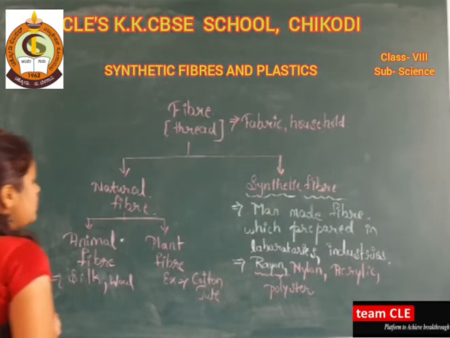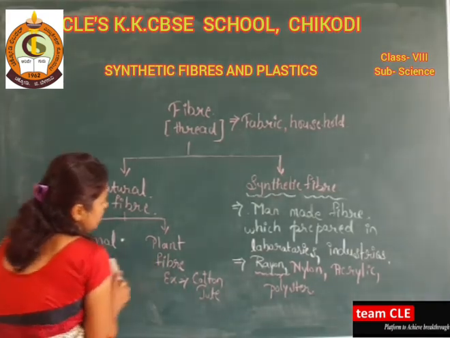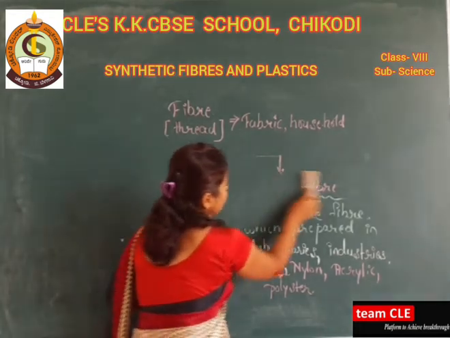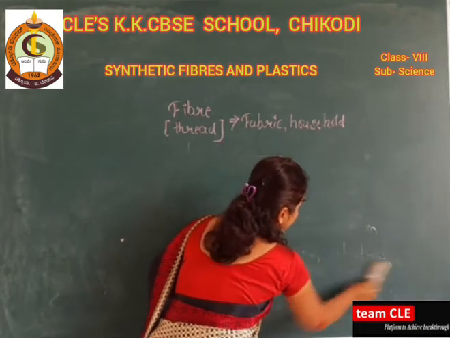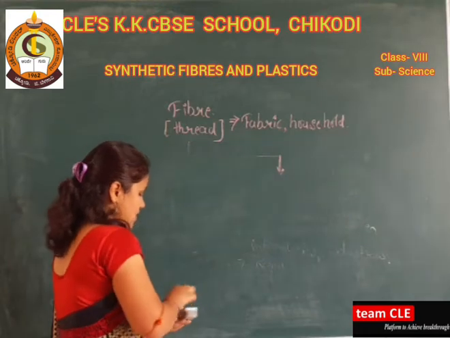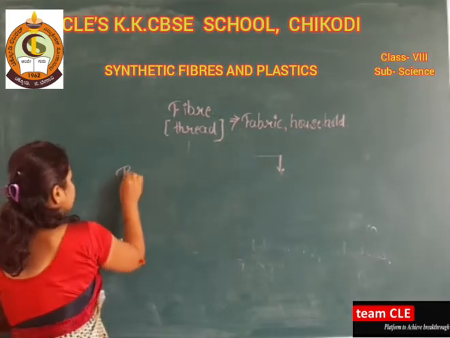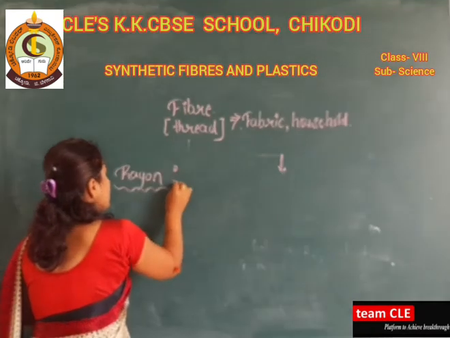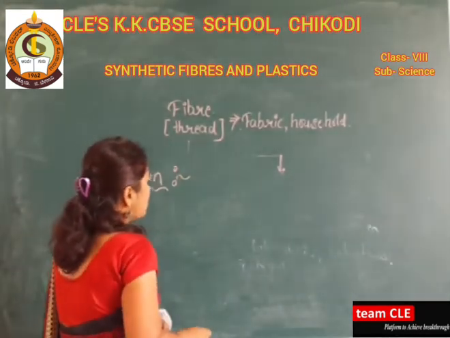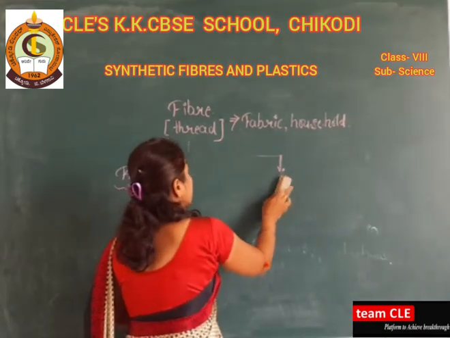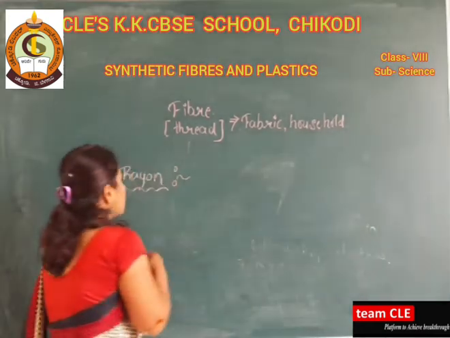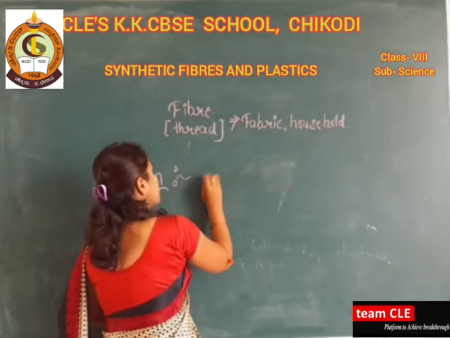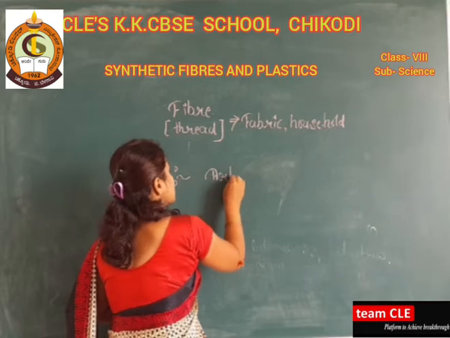So dear students, let's discuss rayon. You are well familiar with this concept. Rayon is also known as artificial silk.